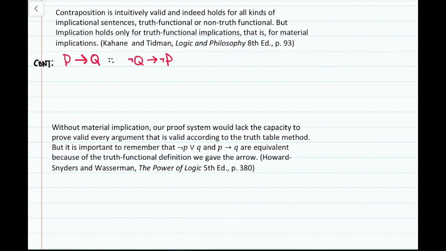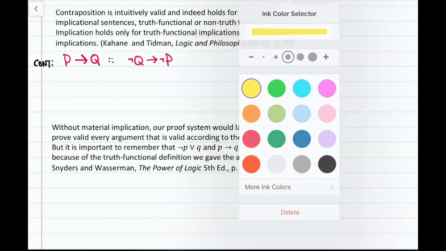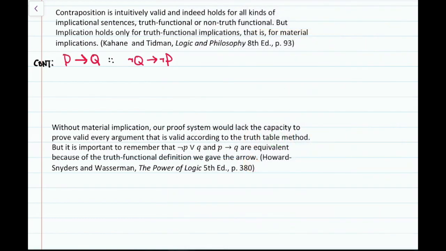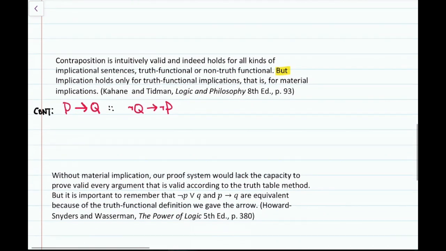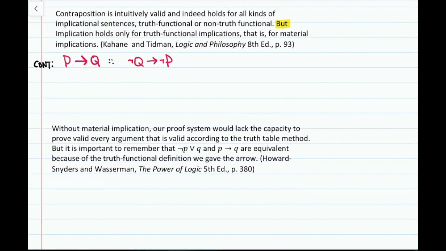But, and here's the kicker, they say, but implication holds, that is our inference rule material implication, they call it just implication, but implication holds only for truth functional implications, that is, for material implications.